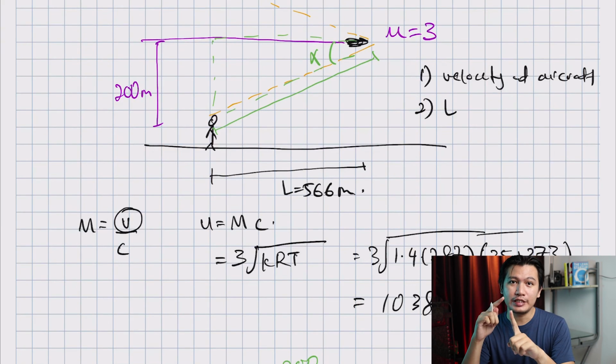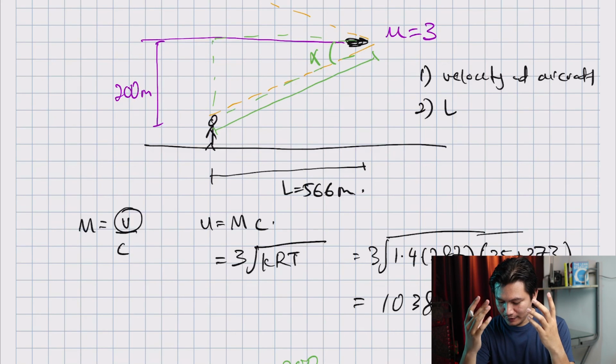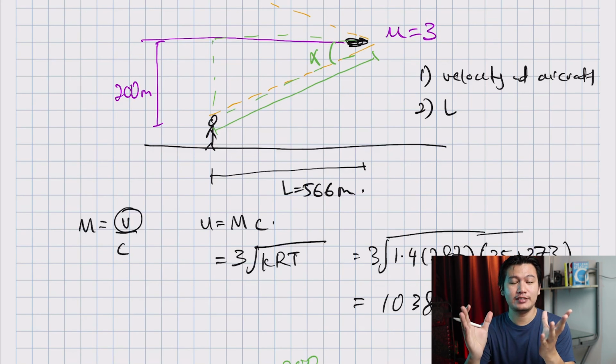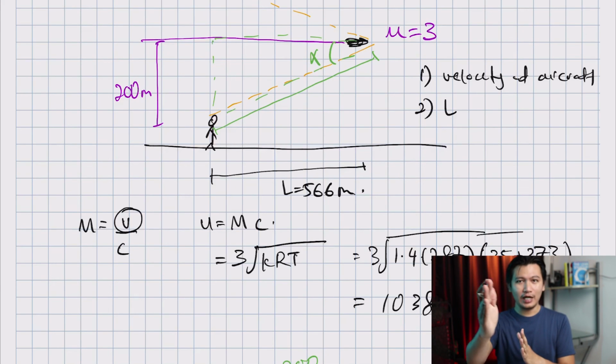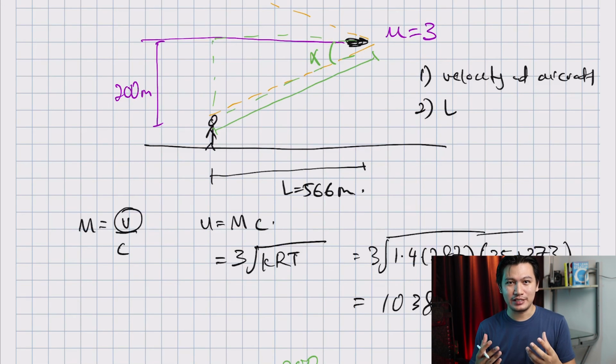First, the velocity is more than 1000 meters per second. That's pretty cool. And the second one is that L is 566 meters, so it's about 600 meters. So basically, when you see the aircraft in front of you, you won't hear anything until it's over half a kilometer away. When it's half a kilometer away, then you hear the sound of the aircraft. That is what L equal to 566 means. I think that's pretty cool.